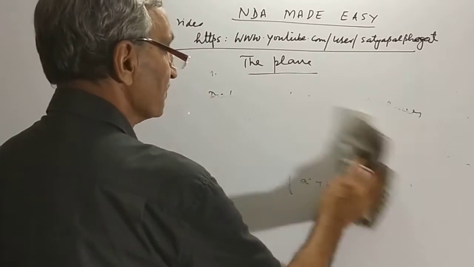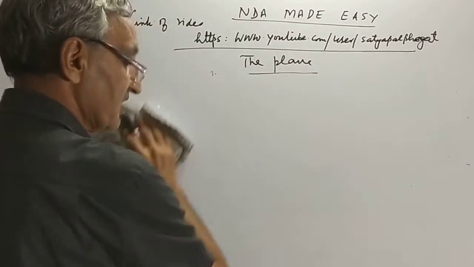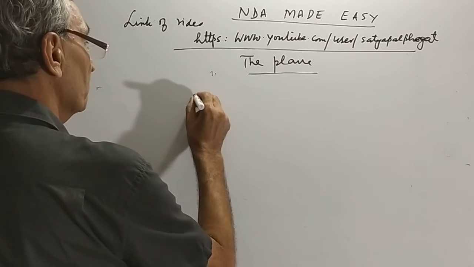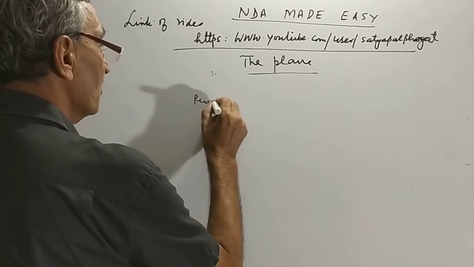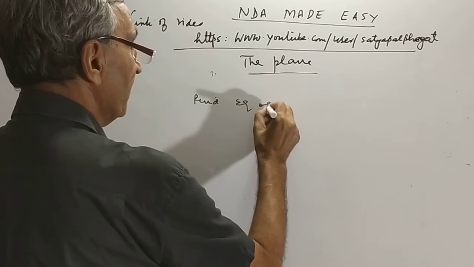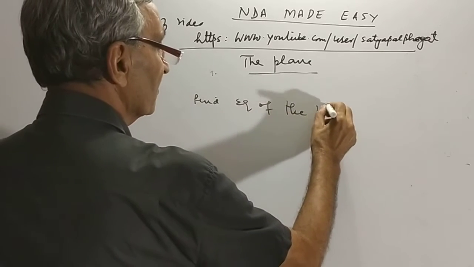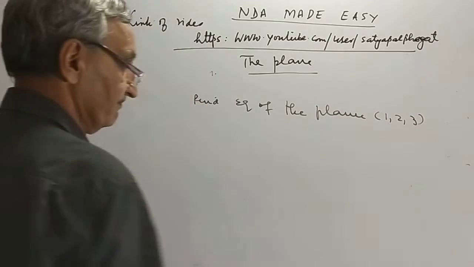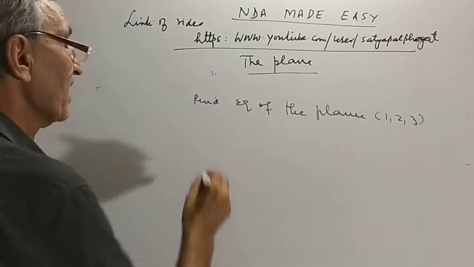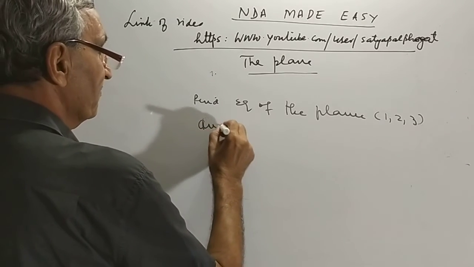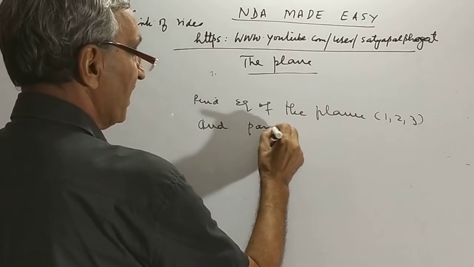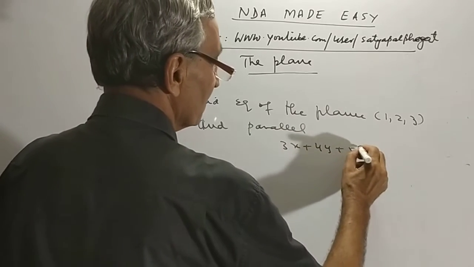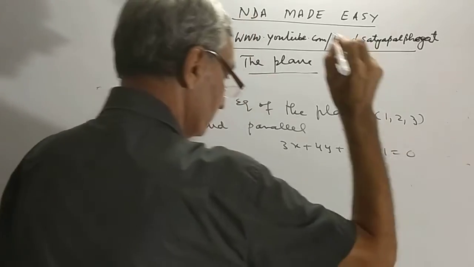My last but one question: find the equation of the plane through the point 1, 2, 3 and parallel to 3x plus 4y plus 5z plus 1 is equal to 0.